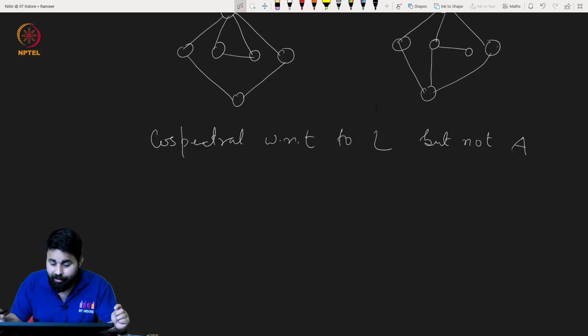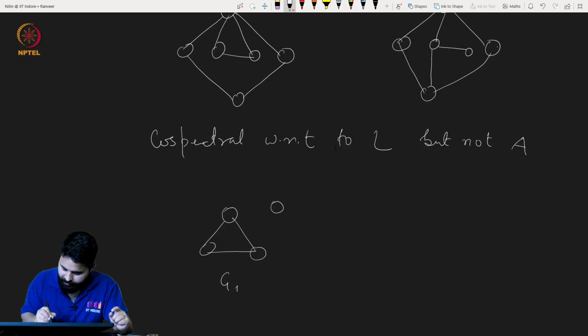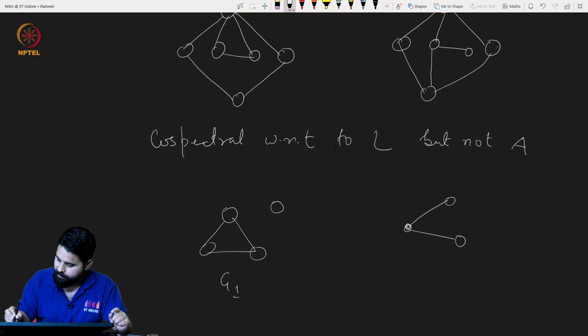Let me tell you one more interesting example. So let us take this graph, this is G1, and then take maybe this graph. Both of these graphs have 4 vertices.